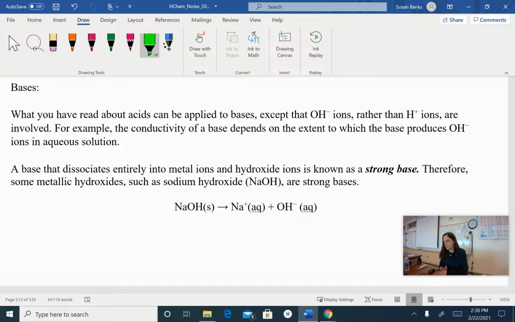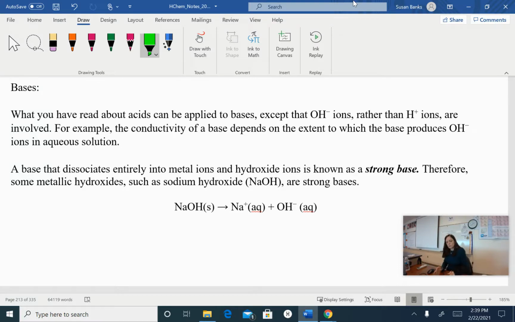All right, Honors Chem, we are now going to talk about strong bases. Now, in the last video, we learned that strong acids were able to ionize 100% of the time. Strong bases are pretty much the same thing, but because bases are made with metals and hydroxide ions, notice we are using the Arrhenius definition of bases. They're already ions. They're not covalently bound. So instead of using the word ionization, we're going to use the word dissociate because the ions just dissociate in water from each other. They break apart.